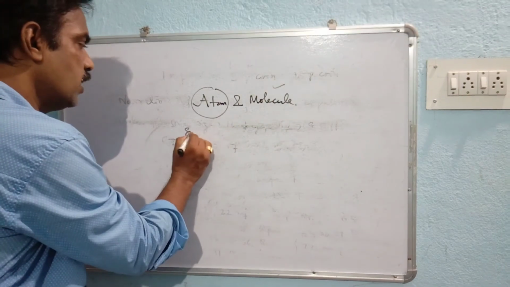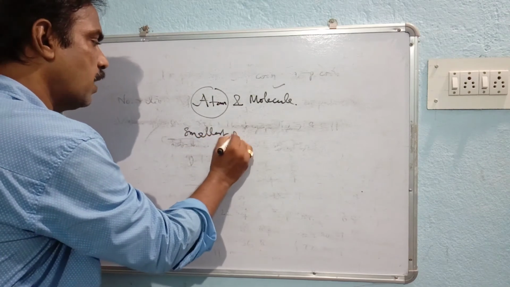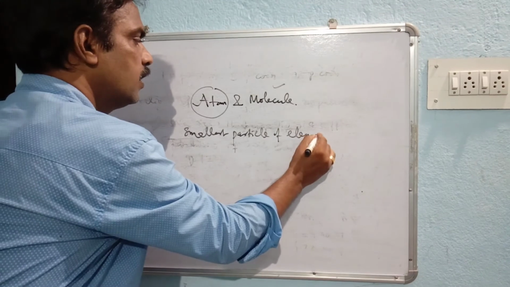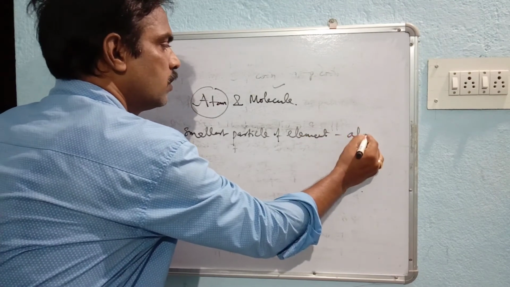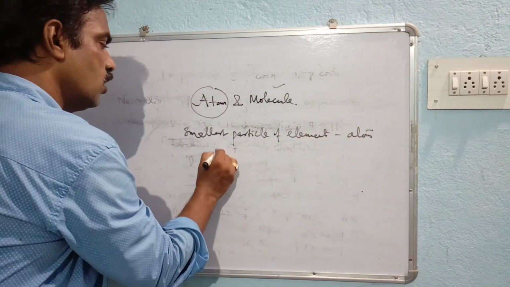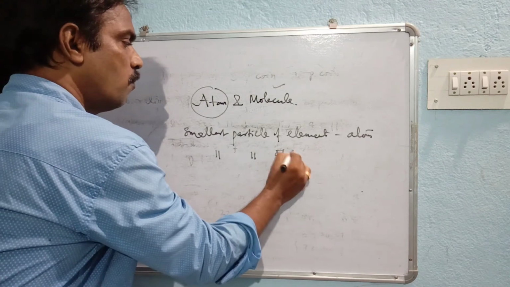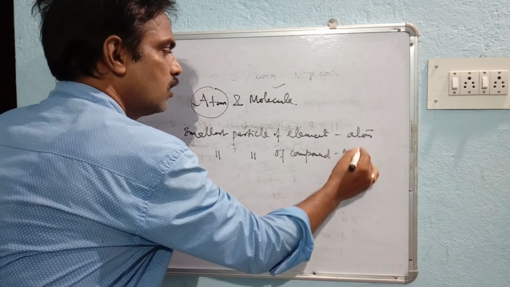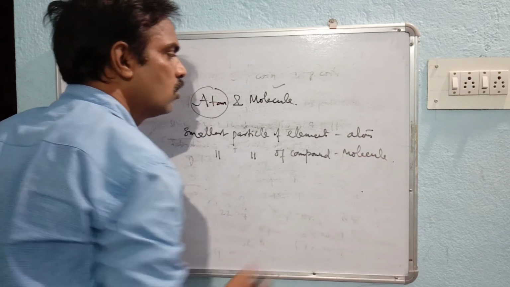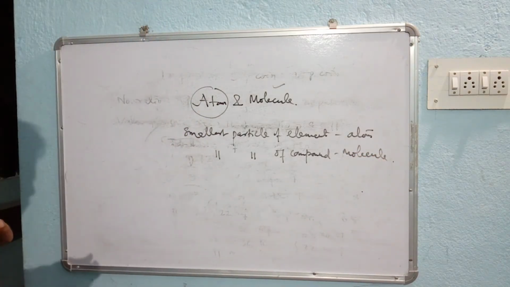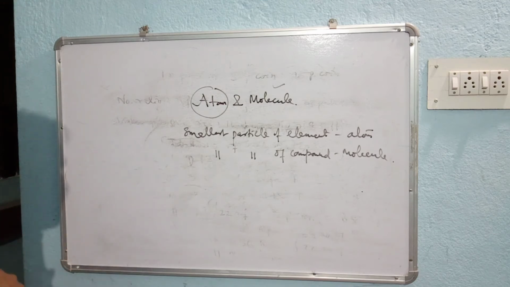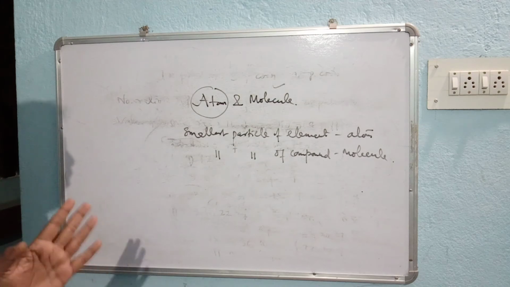The smallest particle of an element is atom, and the smallest particle of a compound is molecule. Understood? Actually, if we keep dividing an element, there is one point at which we cannot divide it again.